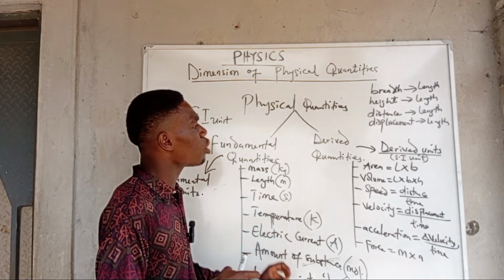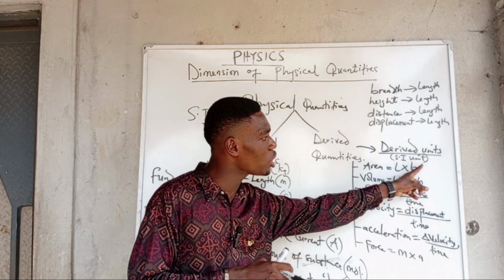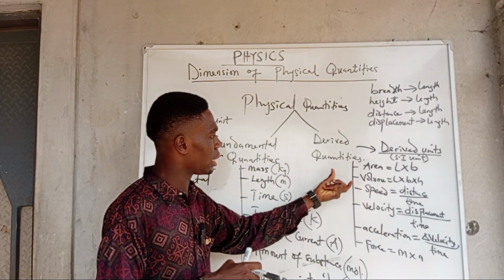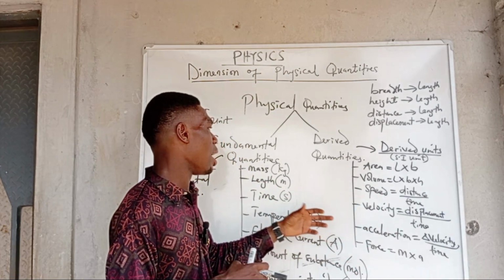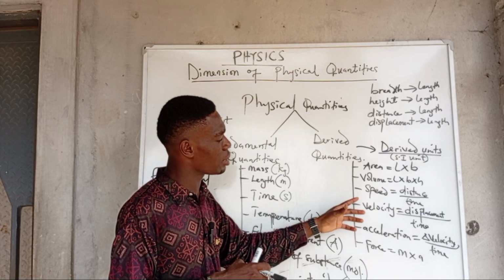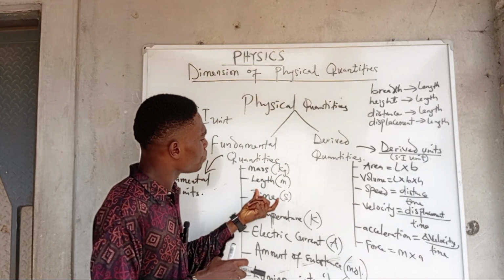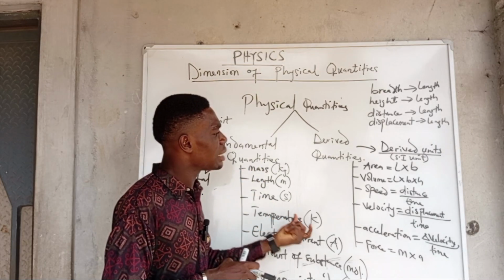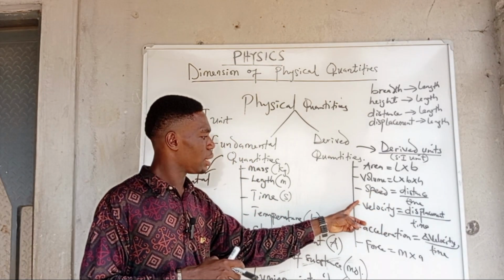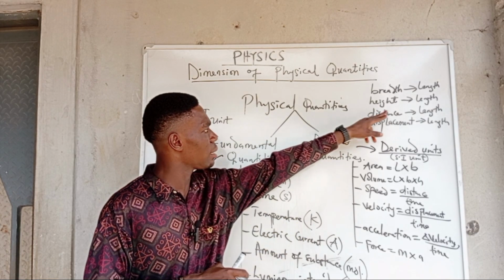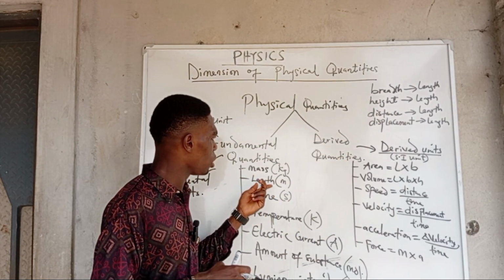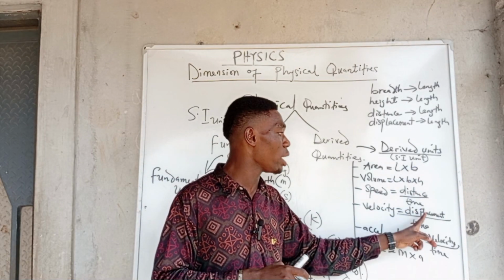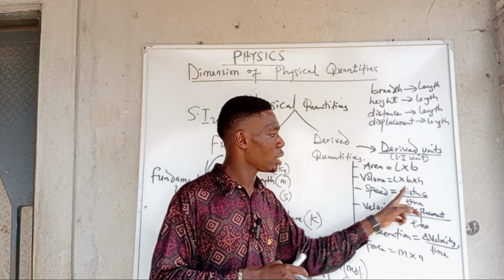I mean, if you want to get the SI unit of a derived quantity, let's say speed, for instance, and you want to get the SI unit of speed, then you have to use the SI unit of the fundamental quantities that make up speed. And of course, distance is length, and so you can use the unit of length and the unit of time. When we combine them the same way the quantities make up speed, then we get the unit.